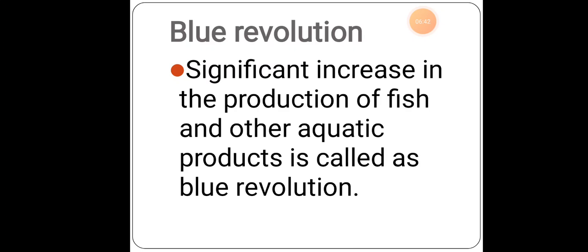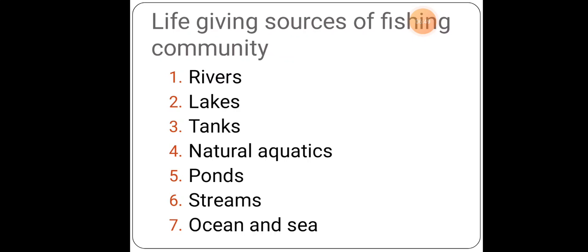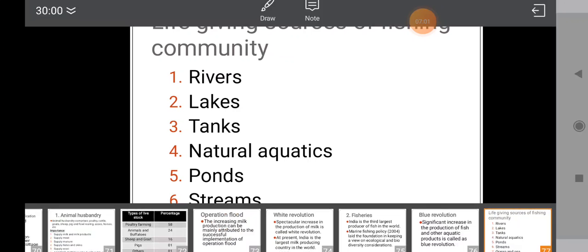Because of this, what happens? There was a spectacular increase in the breed, and also a spectacular increase in the production of fish. So, the life-giving sources of the fishing community: where do the fishes live? The fishes live in the rivers, lakes, tanks, natural aquatics, ponds, streams, oceans, and the sea.